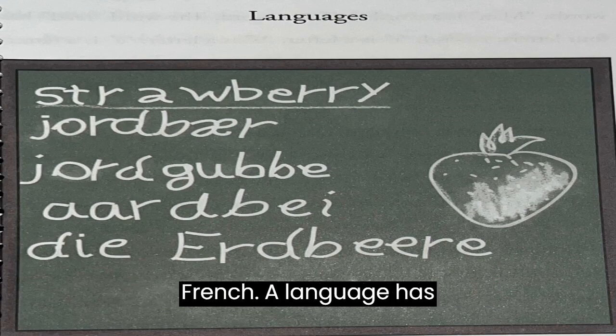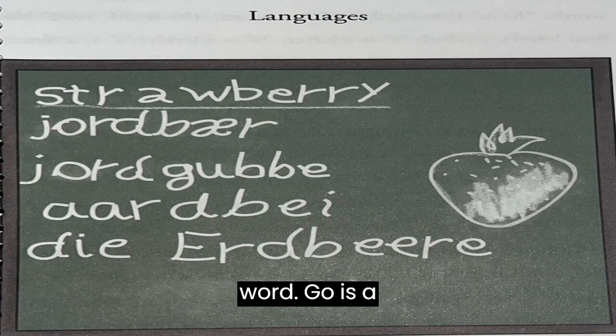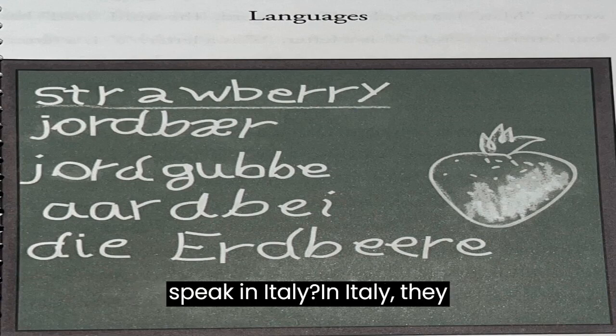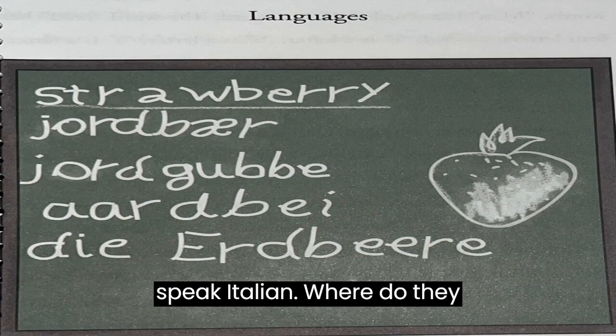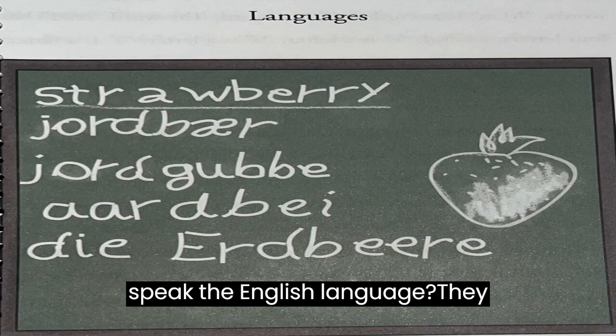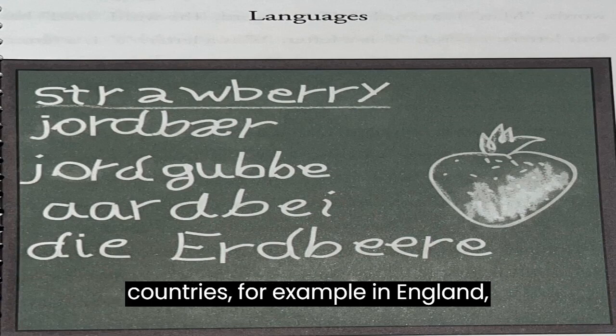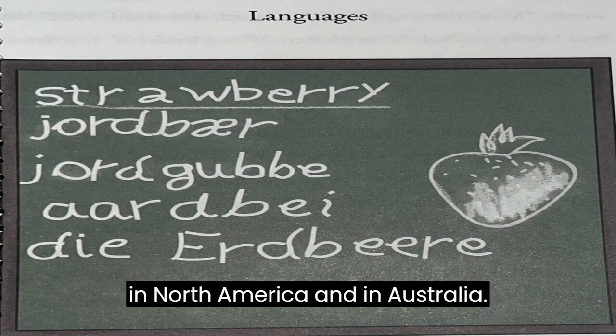They speak French. A language has many words. Man is a word. Go is a word. What language do people speak in Italy? In Italy, they speak Italian. Where do they speak the English language? They speak the English language in many countries, for example, in England, in North America, and in Australia.